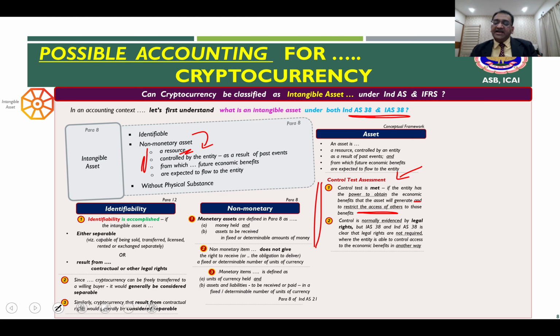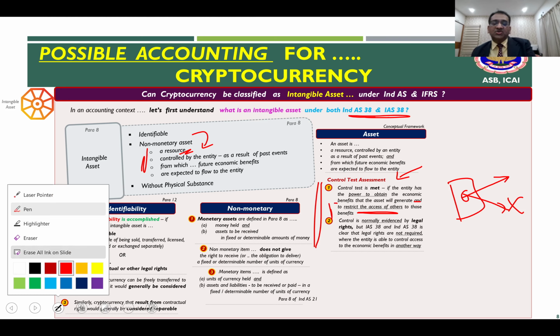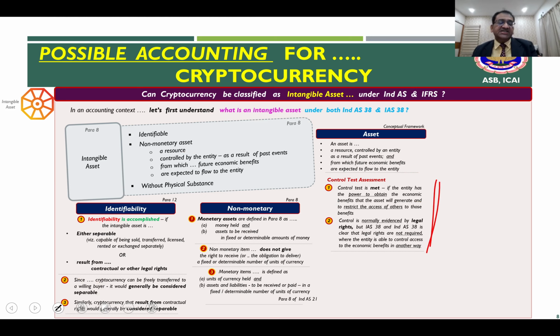What does it mean? It simply means one thing. So I have an intangible asset. Control means I have the right to enjoy all the benefits out of this. And I have the right to deny the benefit to somebody else. This is the second layer, to restrict the access of others to those benefits. So the control test is met in these circumstances.